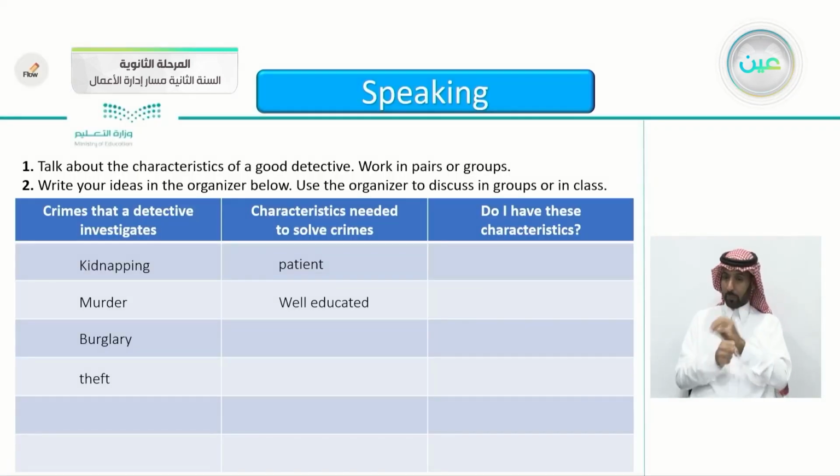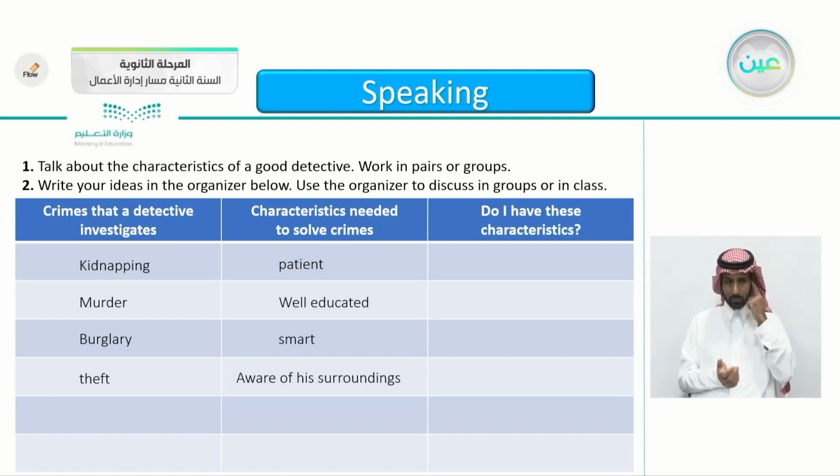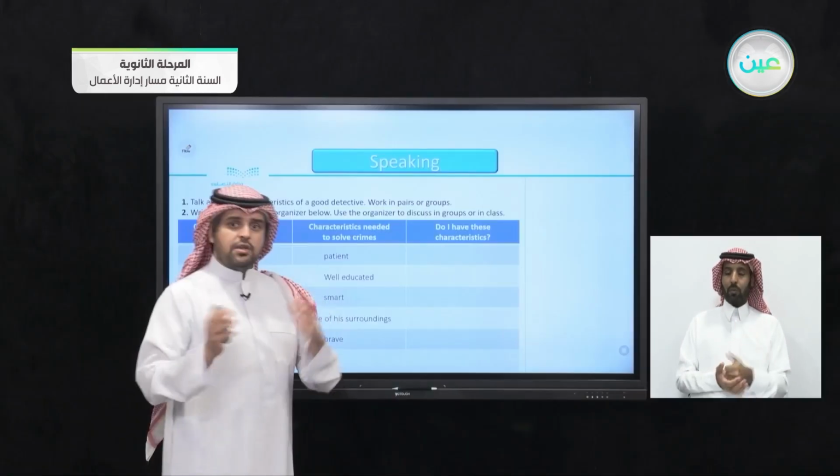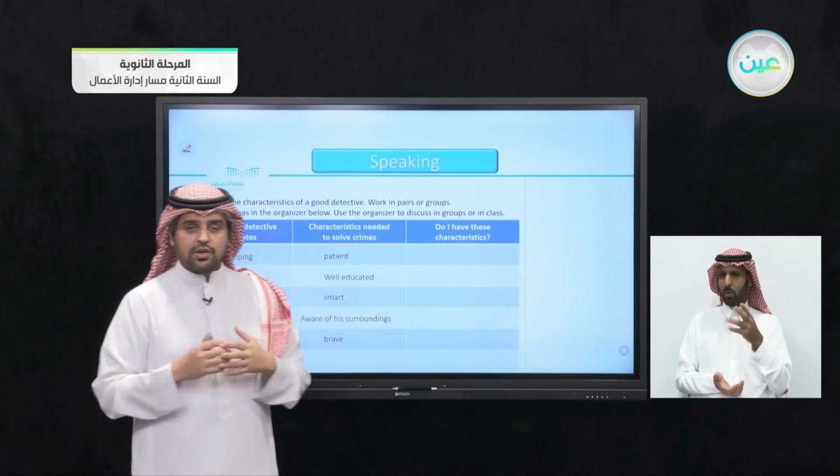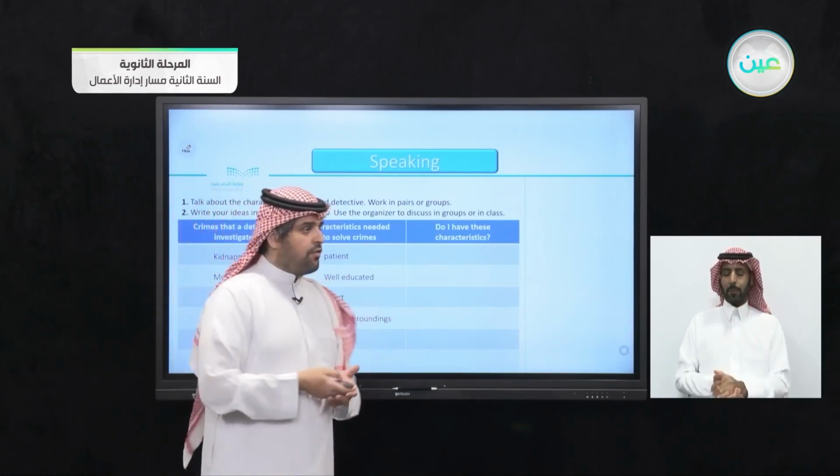Well-educated. You have to be well-educated so you wouldn't miss any information. You would have to be smart, aware of your surroundings. So you have to be aware of the things that are happening around you. And of course, you have to be courageous and brave. Do I have these characteristics? Of course, each one will answer according to his own opinion or view of himself.